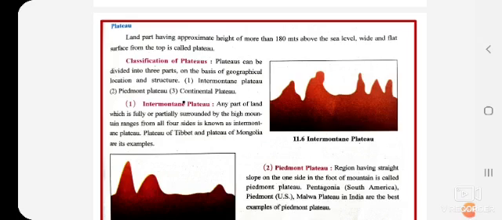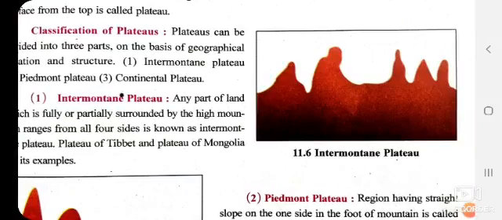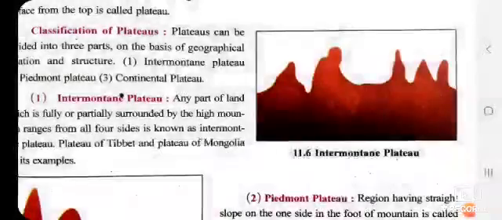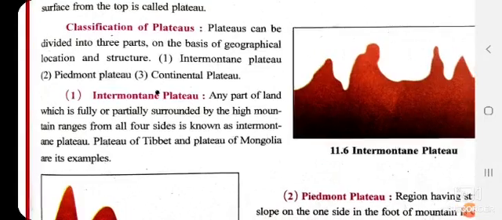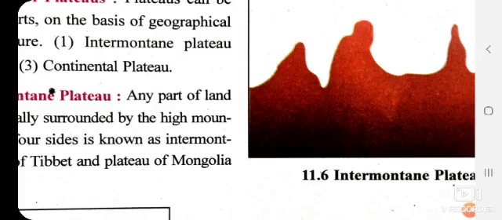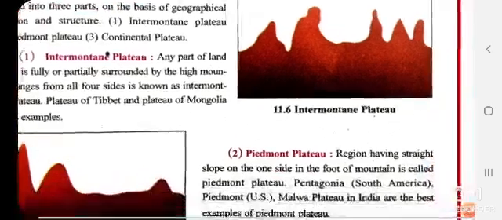So first one, intermountain plateau. Any part of land which is fully or partially surrounded by high mountain ranges from all four sides is known as intermountain plateau. See, you can see over here that part of land that is covered everywhere, all four sides have been covered with high mountains. Partially means half or fully it has been covered by high mountains, and this is known as intermountain plateau. Now the plateau of Tibet and the plateau of Mongolia are its examples.